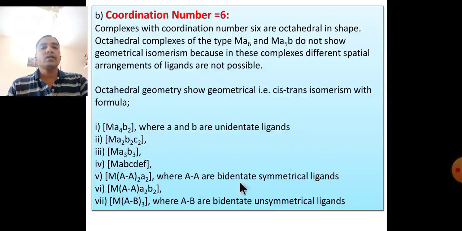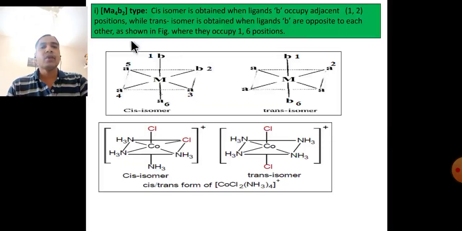These are the 7 types. First type, Ma4b2 type. The cis isomer is obtained when ligand B occupies adjacent 1 and 2 positions. The trans isomer is obtained when ligand B are opposite to each other, as shown in the figure.